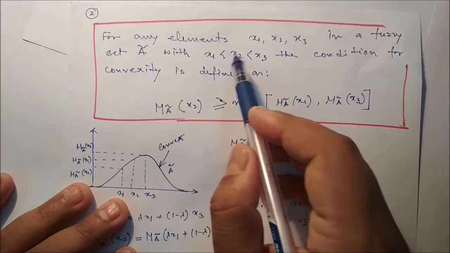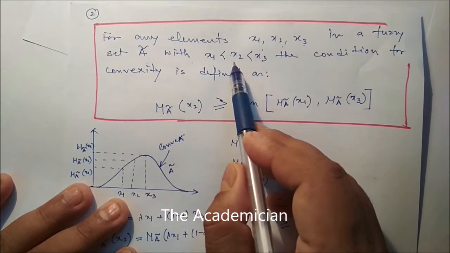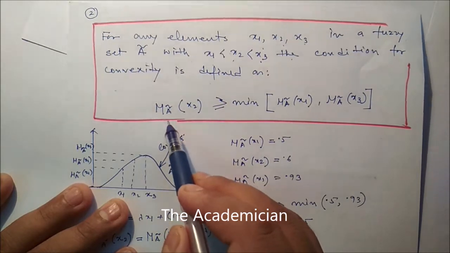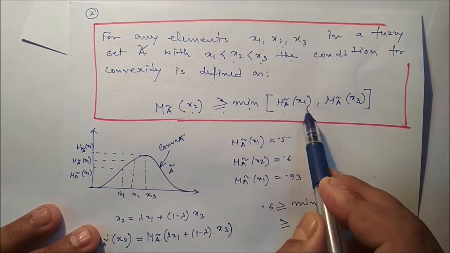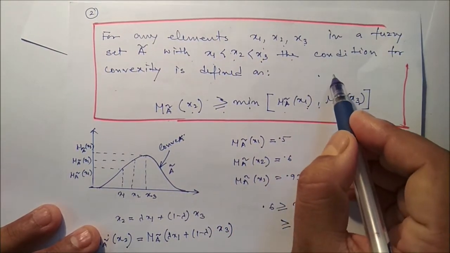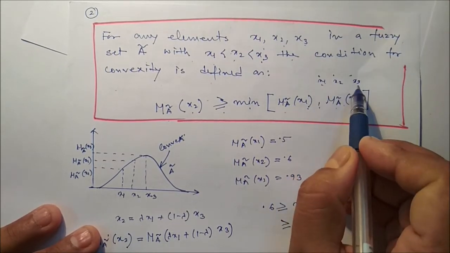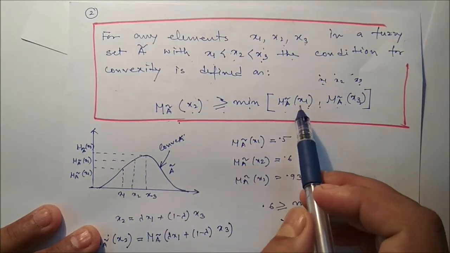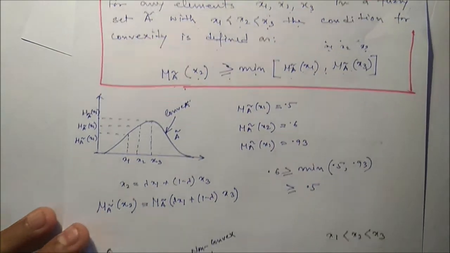For any elements x1, x2, x3 in a fuzzy set A with x1 less than x2 less than x3, the condition for convexity is defined as follows: mu A(x2) should be greater than or equal to the minimum of mu A(x1) and mu A(x3). You can see here that the position of x2 is in between x1 and x3. So the membership value of x2 should be greater than or equal to the minimum of the membership values of these two.